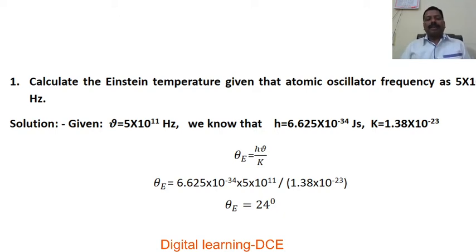The other possibility connected with this Einstein temperature formula is, if they give the Einstein temperature, Planck's constant h and Boltzmann constant k, they may ask for calculating nu, the frequency of the atomic oscillator. One more possibility is, if they give the Einstein temperature, frequency and Boltzmann constant, they may demand to calculate Planck's constant h. These are the possibilities connected with this formula.